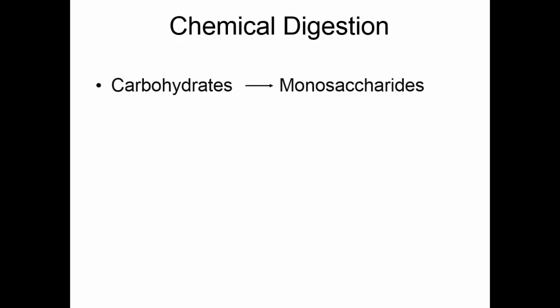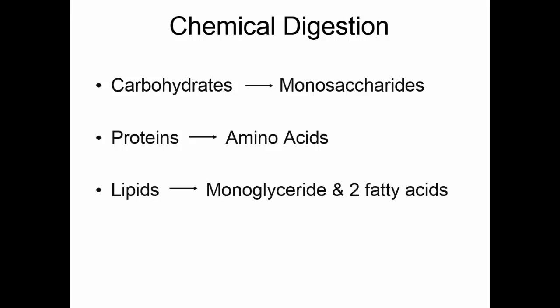In chemical digestion, we have to break carbohydrates down to monosaccharides. Proteins have to be broken down to amino acids. Lipids have to be broken down to monoglycerides and 2 fatty acids, and nucleic acids have to be broken down to nucleotides. All chemical reactions in the body are mediated by enzymes.